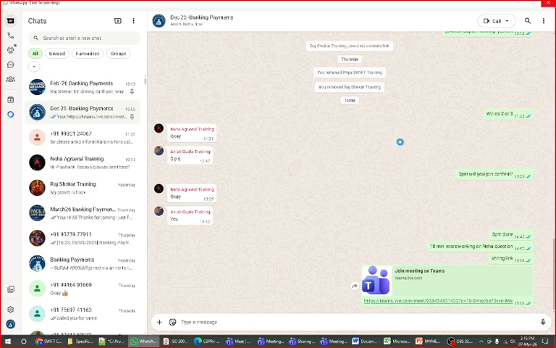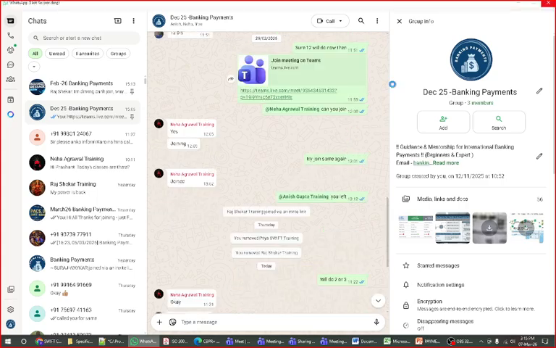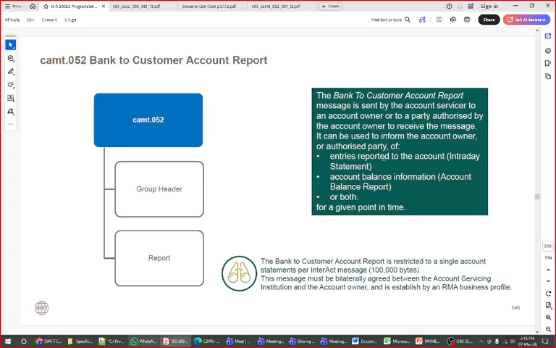In that group header it contains from and to, and after that the customer credit transfer, the business application, the reference number, creation date, payment instruction ID, everything it contains. Great.